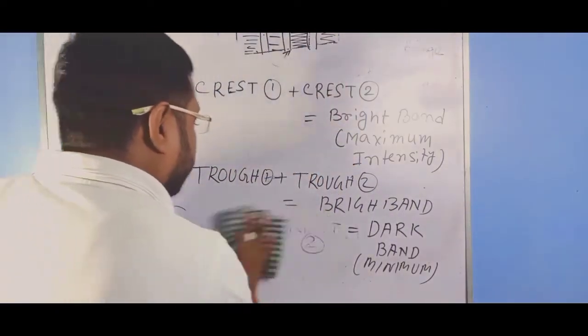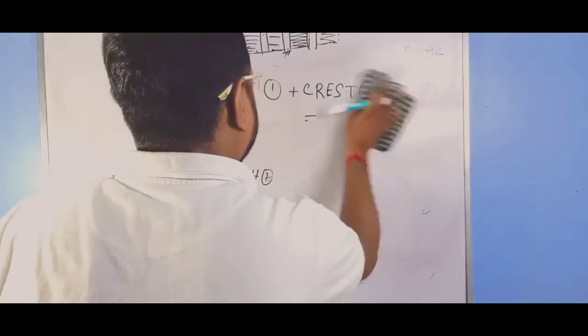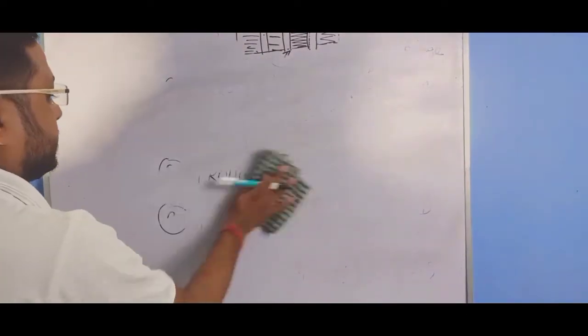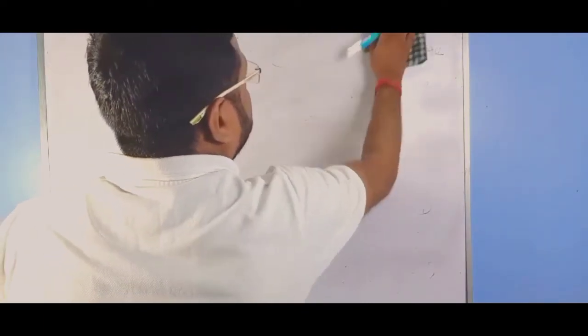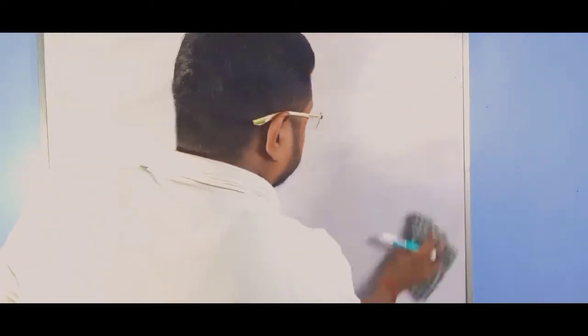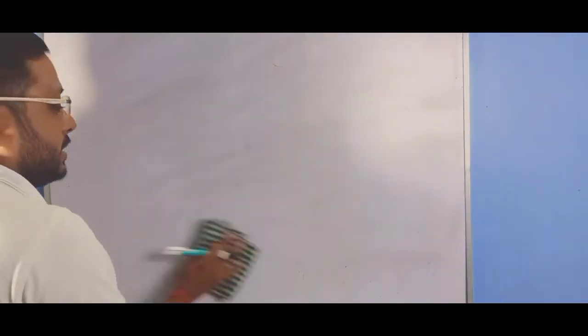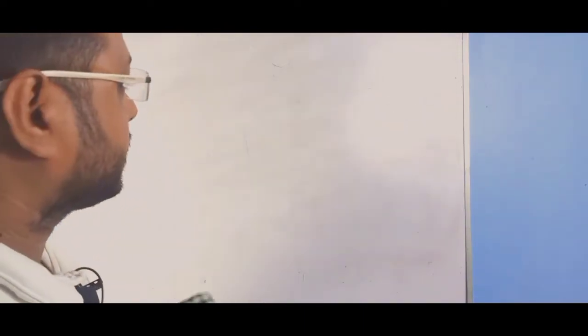So, we can now get the mathematical equation of interference. I know you know it earlier from various books, but I am trying to help you understand it in an easy way.